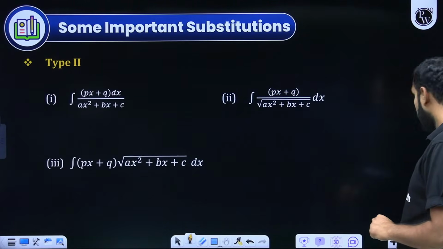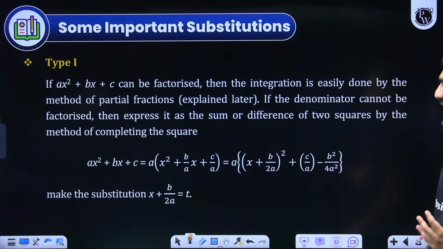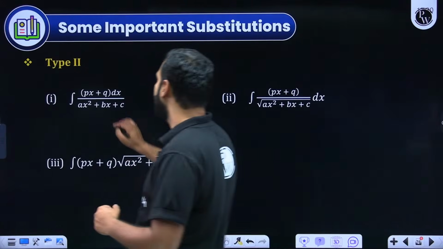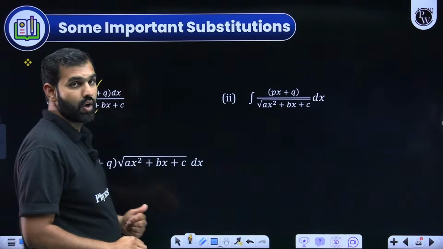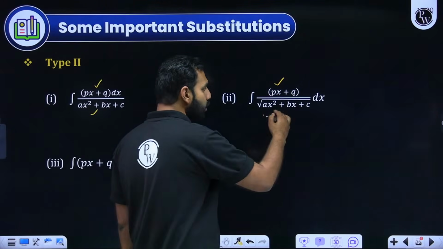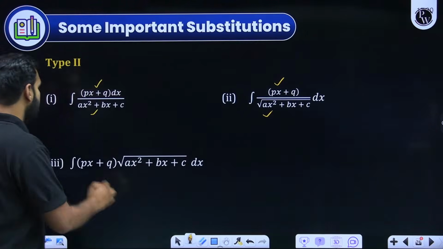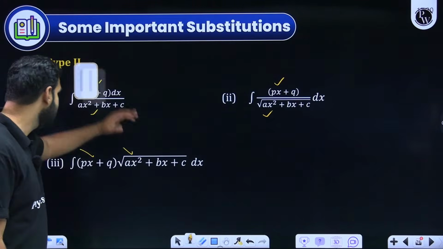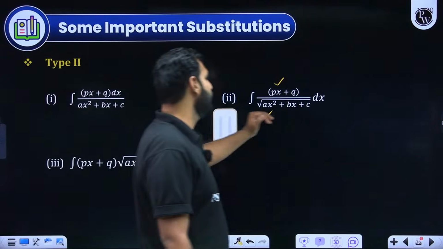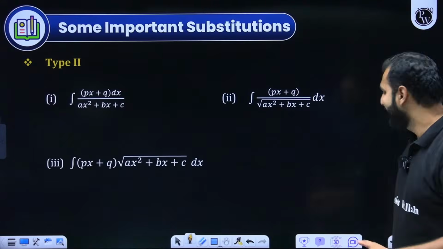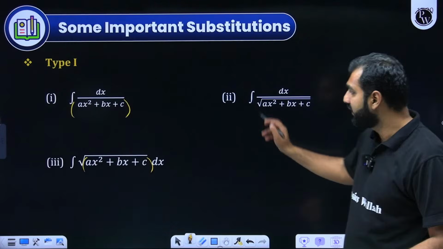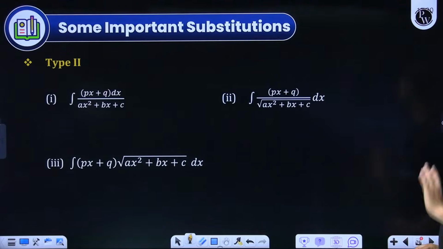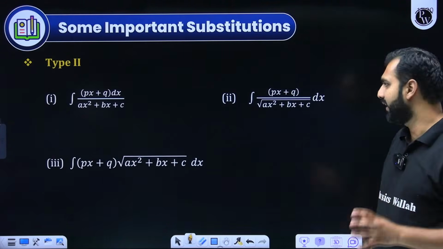Now, if I talk about a few more conclusions, there is another type. What does it mean here? First of all, you will be given a linear upon quadratic, or a linear upon under root over a quadratic, or a linear into under root over a quadratic. Sir, how can we solve these two or these three cases? They are first of all converted into something, and then they are again solved with these approaches only. But how do we convert these into those previous type 1 cases? Let's have an idea on that.